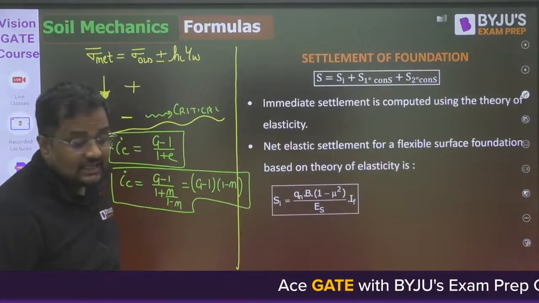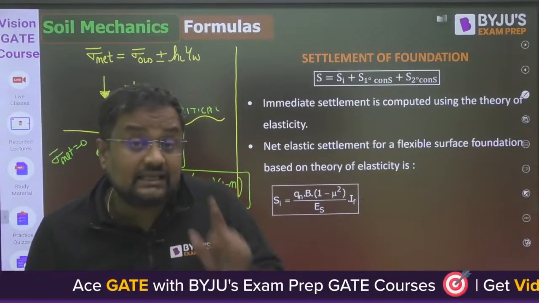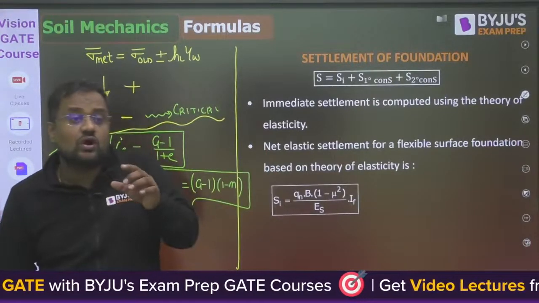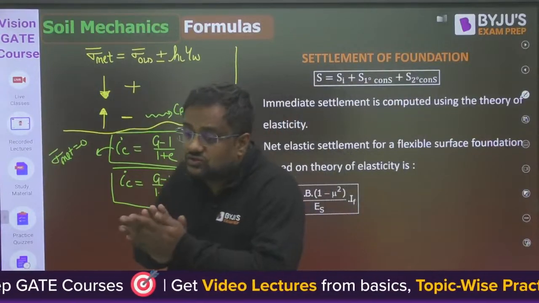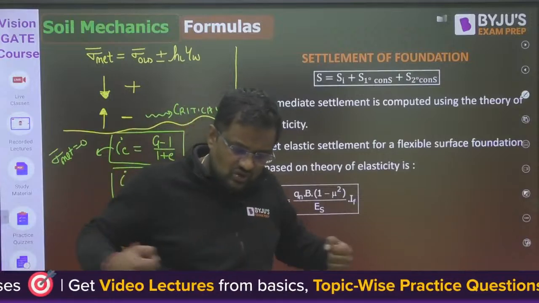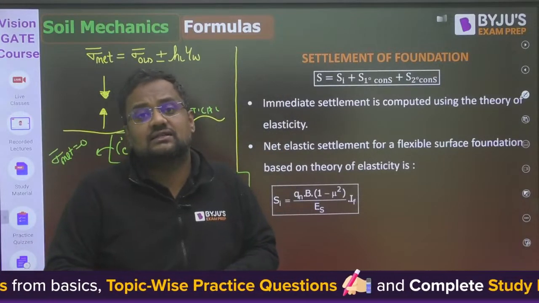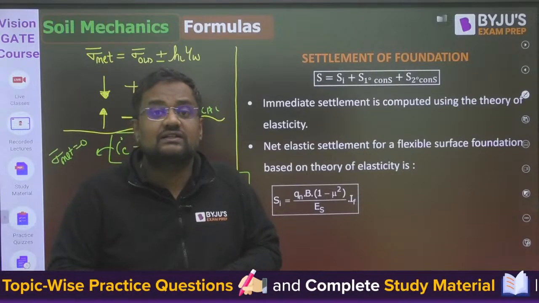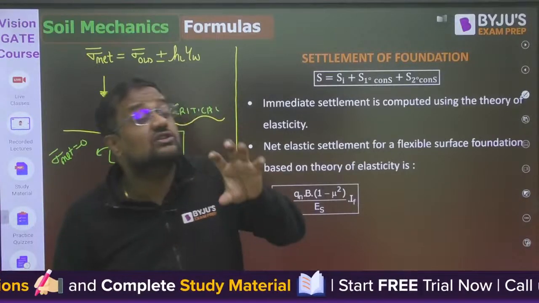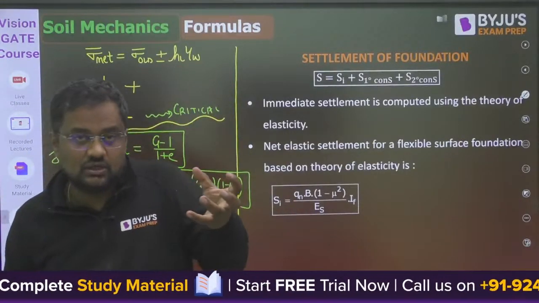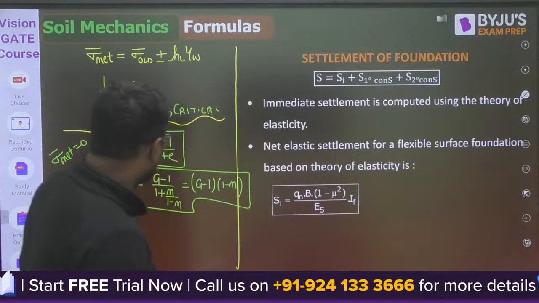Because in clay, even if effective stress is zero, even if there is no contact force between the particles, there is still some attraction. Strength is not exactly zero because of cohesion. Even if there is no bonding, there is still bonding because of cohesion.